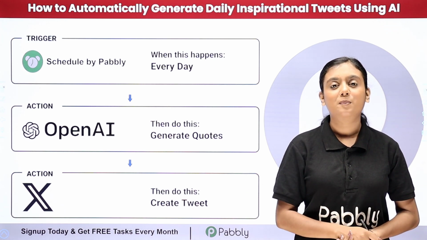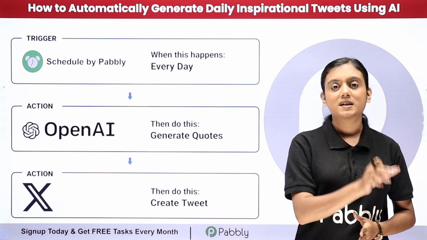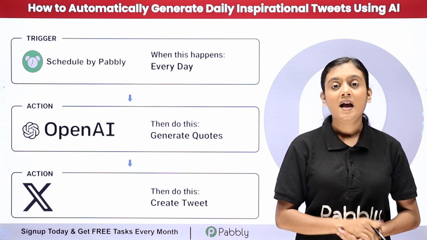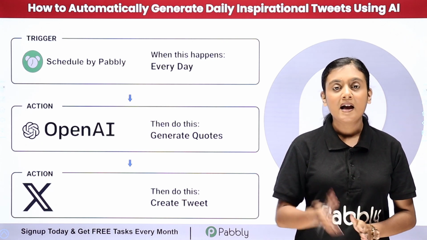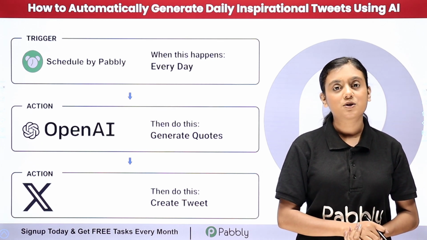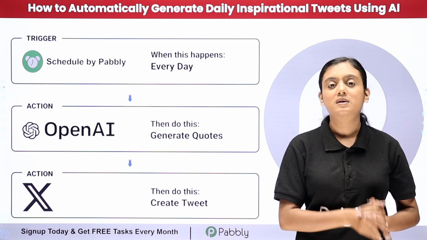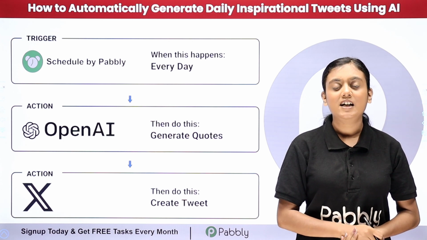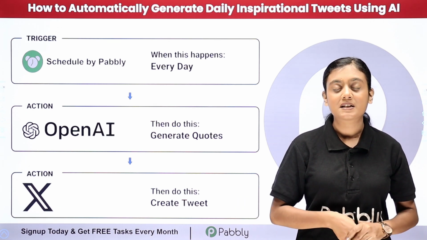So to solve this problem, I have created an AI agent using Pabbly Connect. Now every single day at a particular time, an AI agent is going to be triggered, a quote is going to be generated and automatically created as a tweet on my X account, that is formerly Twitter. So now if you want to learn how to create this AI agent for yourself, for your business, then let me take you to my screen.